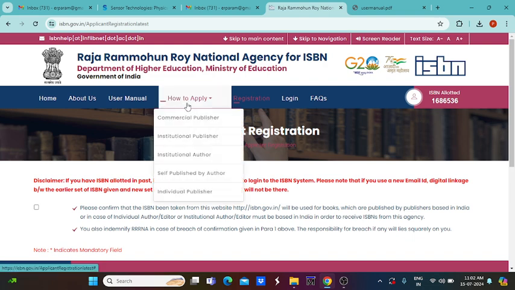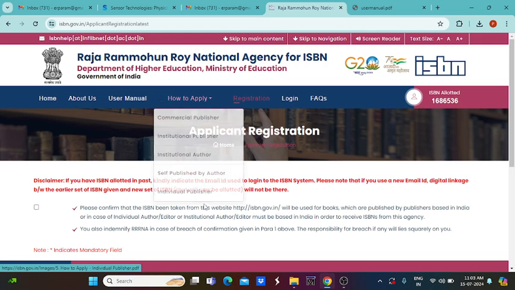How to apply, the procedures are also available here, whether you are a commercial publisher, institutional publisher, institutional author, self-published by author, or individual publisher. Likewise, the five categories of publishing for a monographic publication are available.